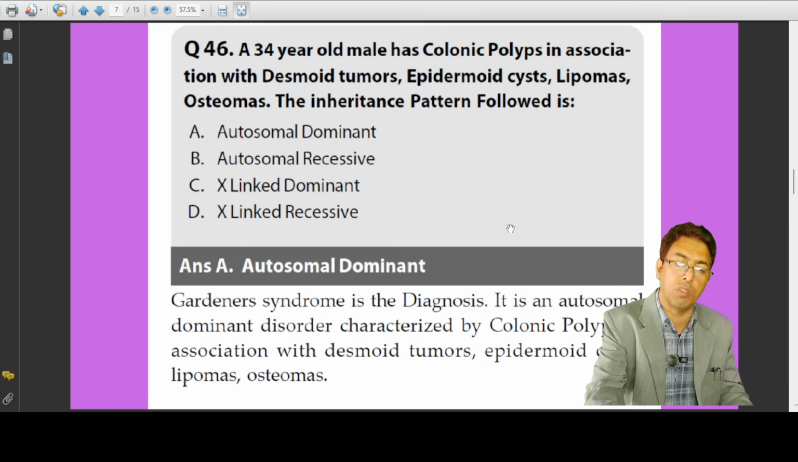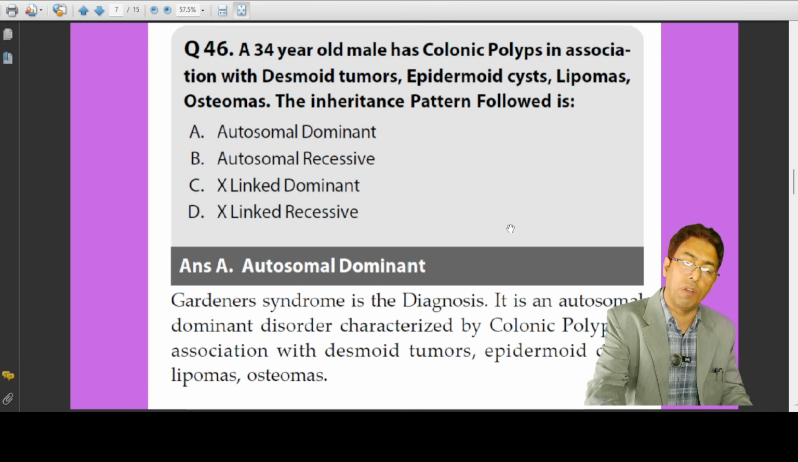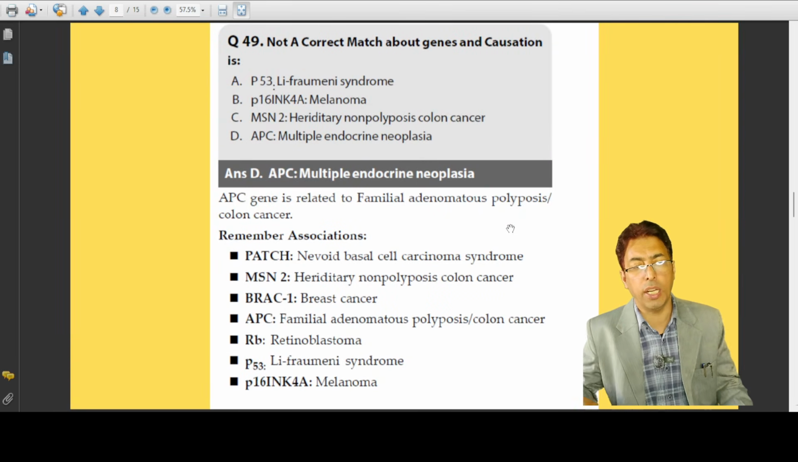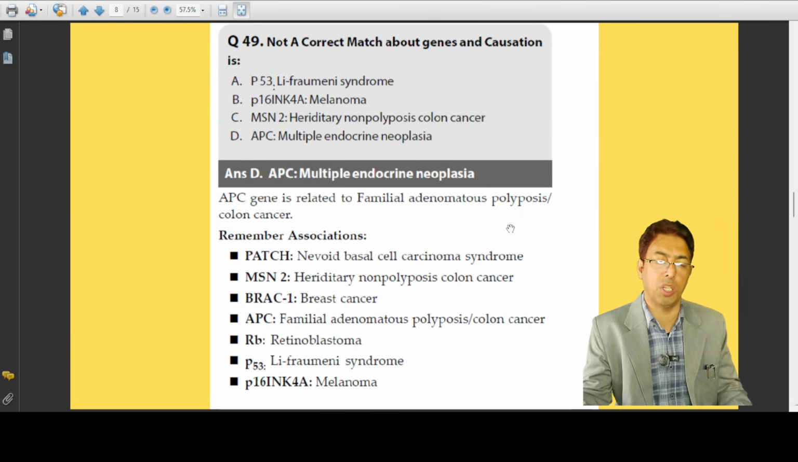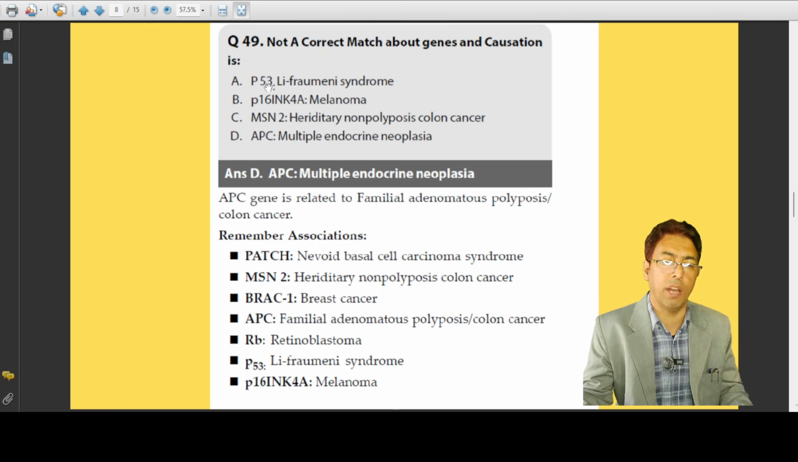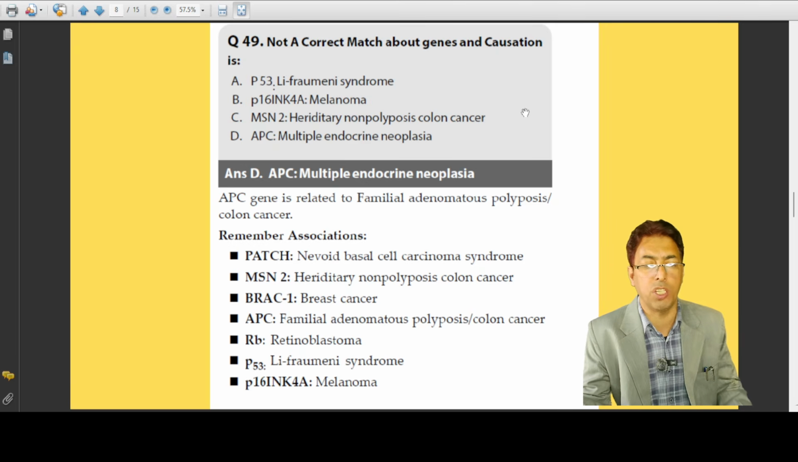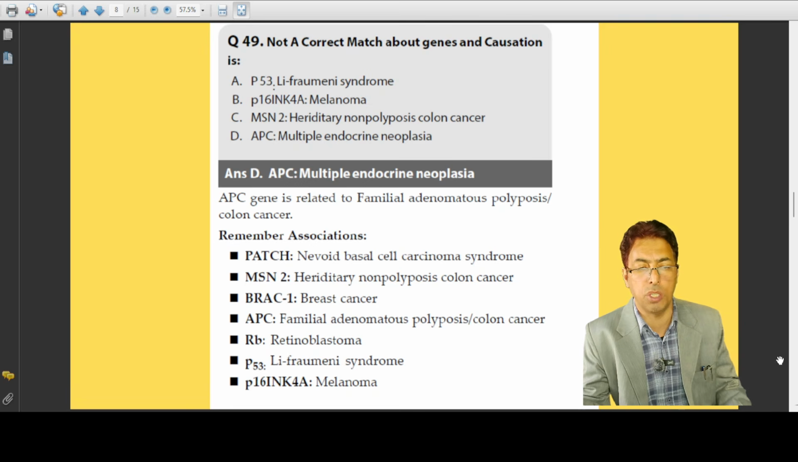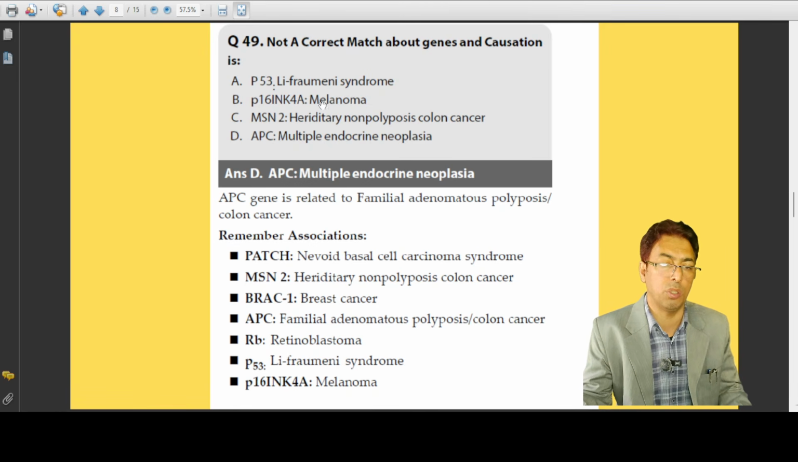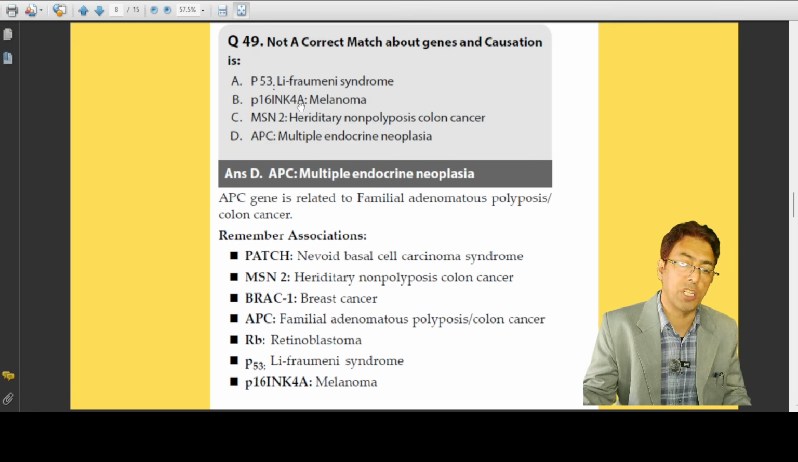What are the features of Turcot's? What are the features of Gardner's? What are the features of HNPCC? What are the features of FAP and all those syndromes? You have to remember. Now, another question: not a correct match about the genes and causation is. So you are given a set of clinical conditions, you are given the genetic anomalies, and you have to see which is the correct match and which is not. As far as P53 is concerned, you know it is Li-Fraumeni syndrome. As far as melanoma is concerned, you know that melanomas are characterized by various important chromosomal and genetic changes, and you have to know the genes which are involved in melanoma.